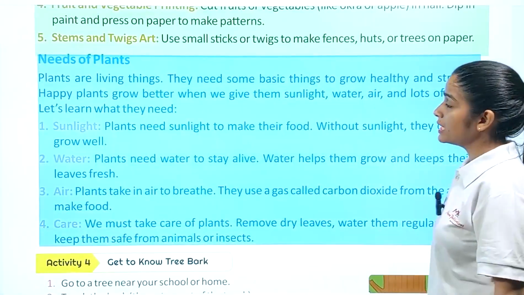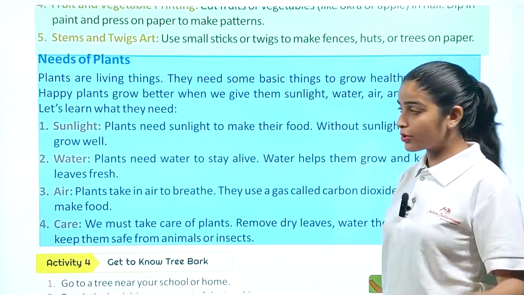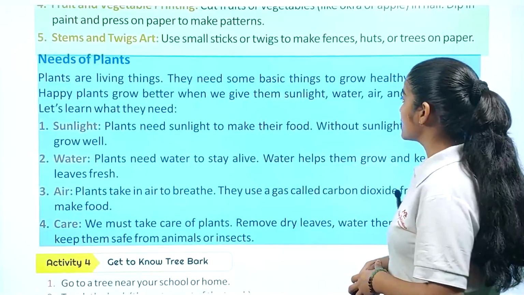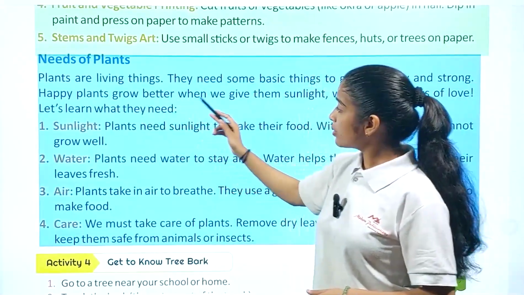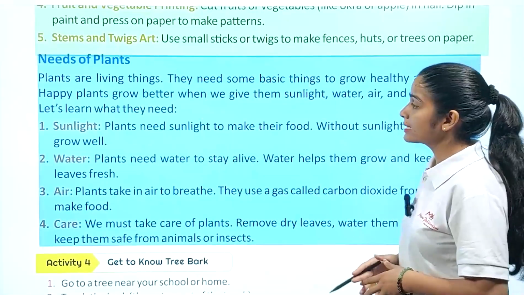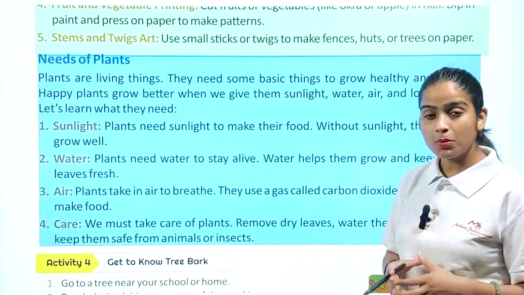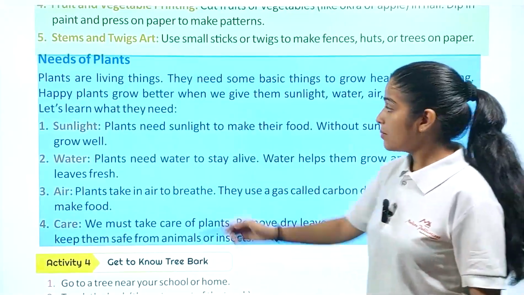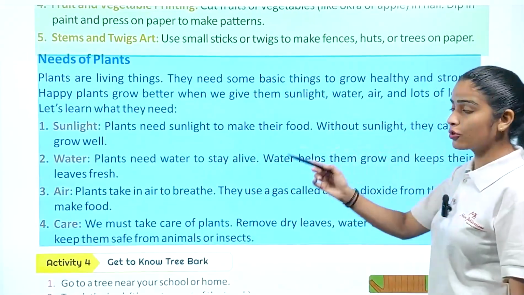So here we have needs of plants. Plants are living things, we already discussed, like us, okay. They need some basic things to grow healthy and strong. Happy plants grow better when we give them sunlight, water, air, and lots of love. Let's learn what they need. The first thing, they need sunlight, because with the help of sunlight, they can make their food. Plants need sunlight to make their food. Without sunlight, they cannot grow well.